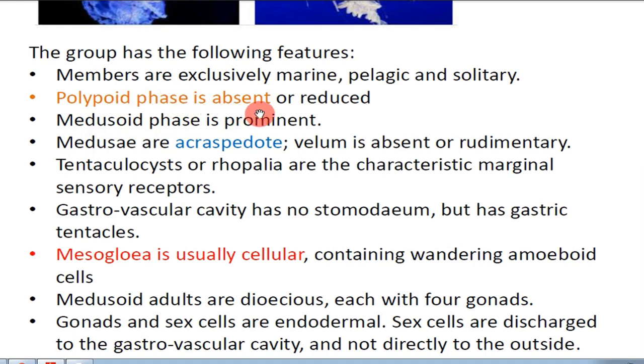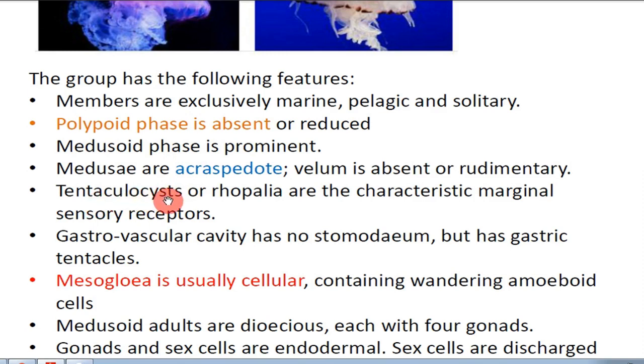The polypoid phase is 100% absent, and the medusoid phase is prominent. The medusae are acraspedote. This is another difference from Hydrozoa. In Hydrozoa the medusa stage was craspedote, that means with velum. Here the medusa is without velum, so they are acraspedote. Velum is absent or rudimentary.